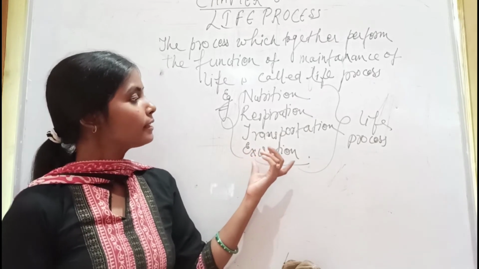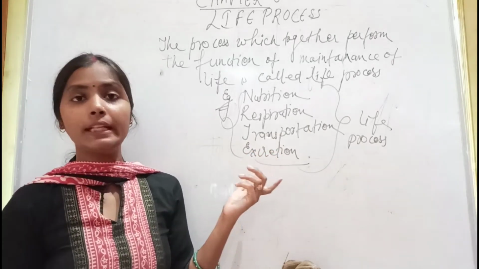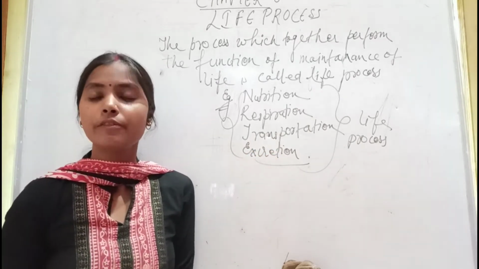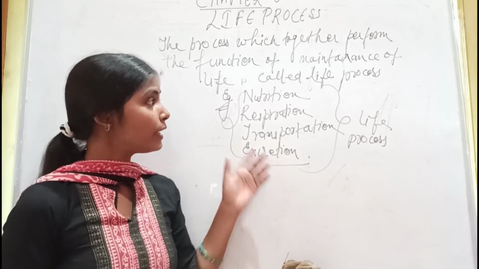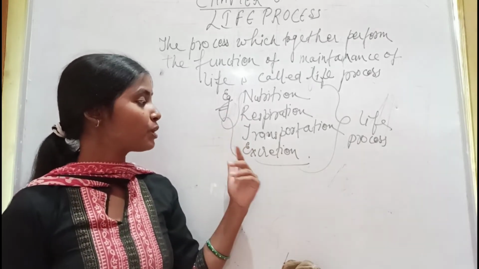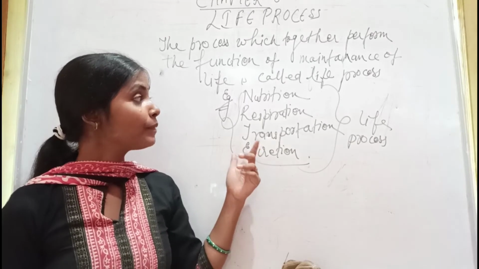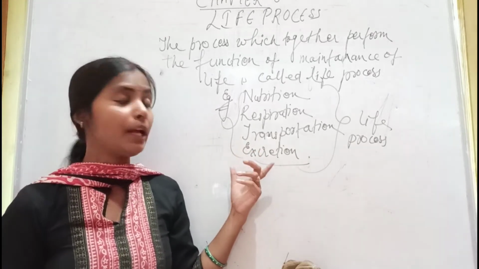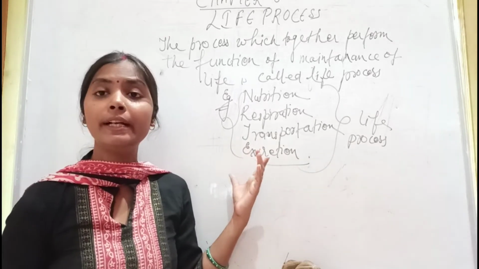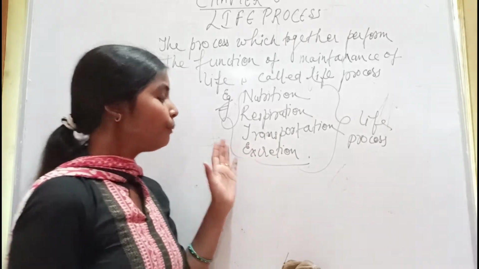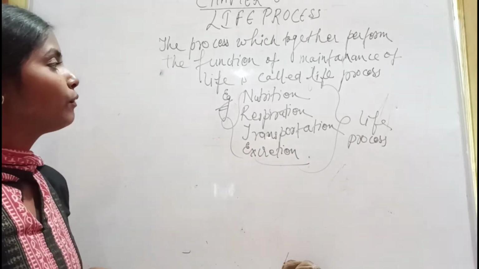If all these processes are not functioning properly, then what happens? Our life cannot survive properly. So, that's why nutrition, respiration, transportation and excretion are all important processes of life, due to which we can maintain our life. So, first we will see one by one.